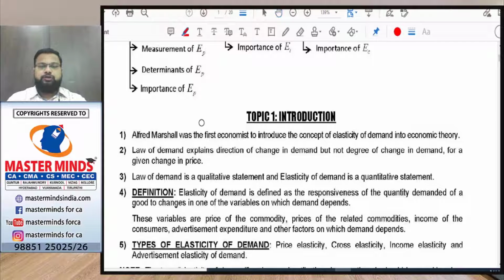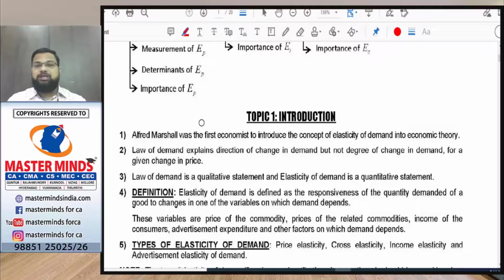Okay, so demand changes due to several factors. In theory of demand, we just learned about the direction of change. So what is the relationship between determinant and demand, whether it's direct or inverse? But there we did not try to measure the change.